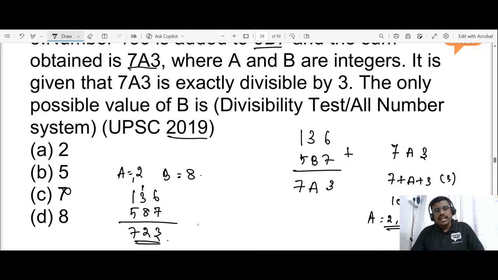Hence, the answer we have achieved is 723. The question asked us the only possible value of b, and what we have obtained in the place of b is 8. Very good, Ashwini. It is the previous year question which was asked in the year 2019.